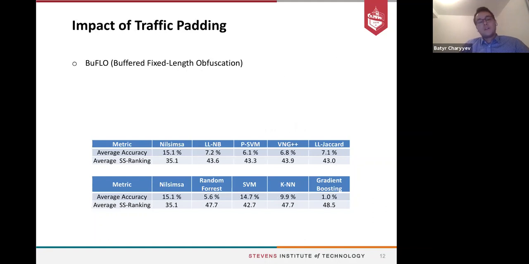We also evaluate the impact of the traffic padding technique, specifically we use Buffalo, a fixed length obfuscation, which pads the network traffic to hide the unique traffic patterns that enable identifying the voice commands. We observed that it significantly reduces the accuracy of our method and the other website fingerprinting techniques and machine learning models.